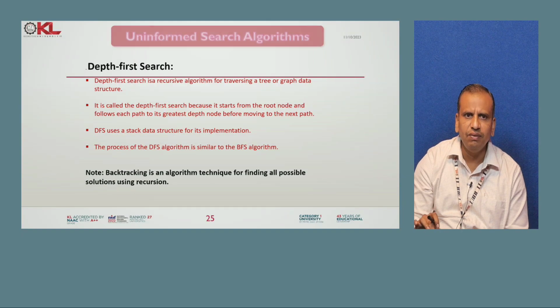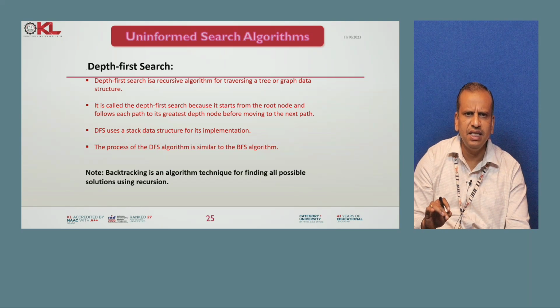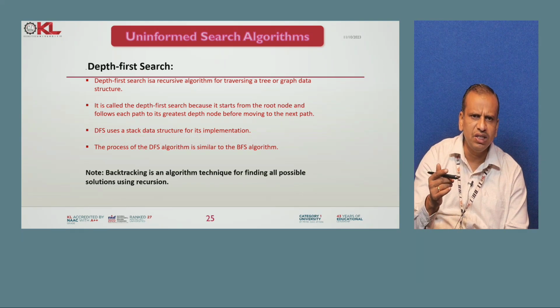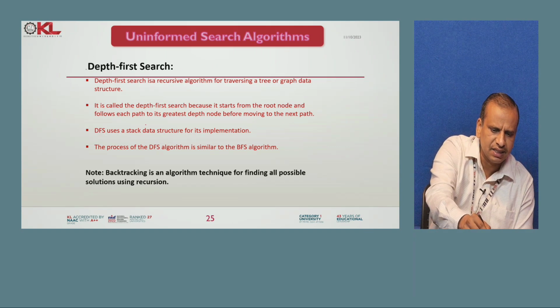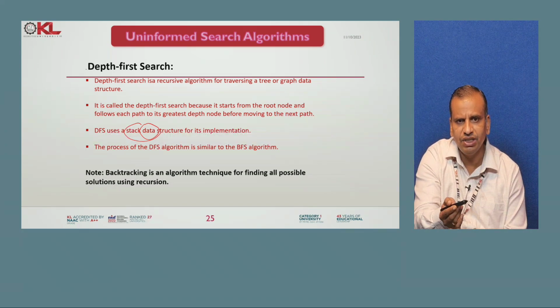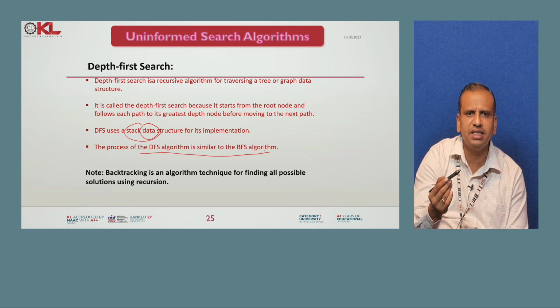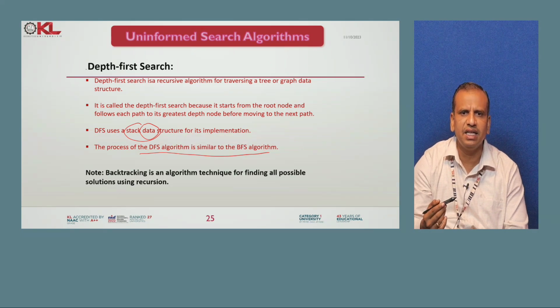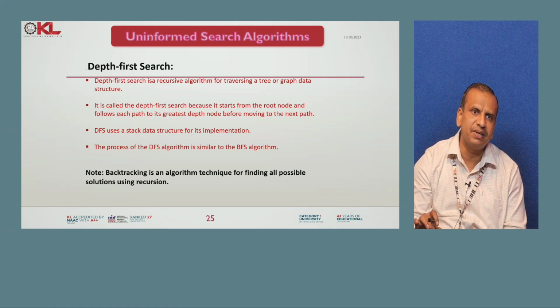And then next, the second one, okay, depth first search. The depth first search is a recursive function, and it also looks like BFS, but it goes depth wise, and after that it visits the nodes, and DFS uses a stack. Okay, here that is a stack data structure, whereas BFS uses a queue, but here a stack is used. And the DFS algorithm is more or less similar to BFS, but backtracking is an algorithm technique to find all possible solutions in recursion. It will be used in depth first search, DFS.